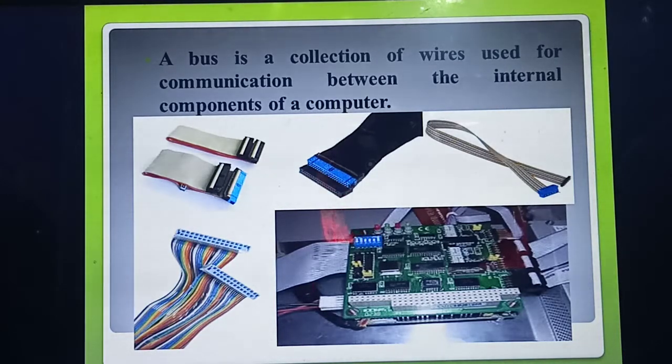Only through the motherboard are you connecting the devices to the computer. See the motherboard, have you seen those white cables? Yes, that is a bus. Each and every cable has separate connections between the CPU and the memory, or between the CPU and the keyboard, projector, many things, or internet cables, etc.